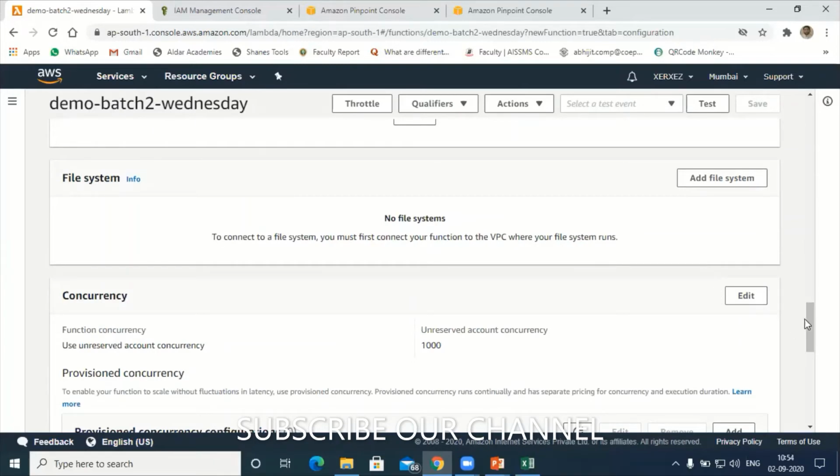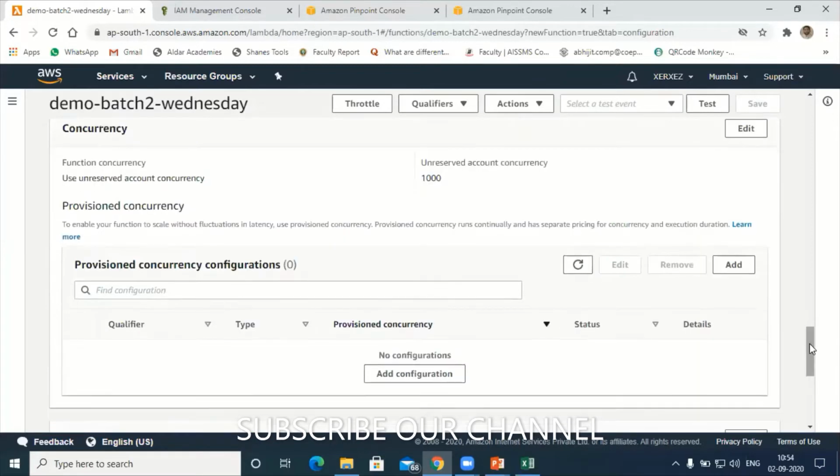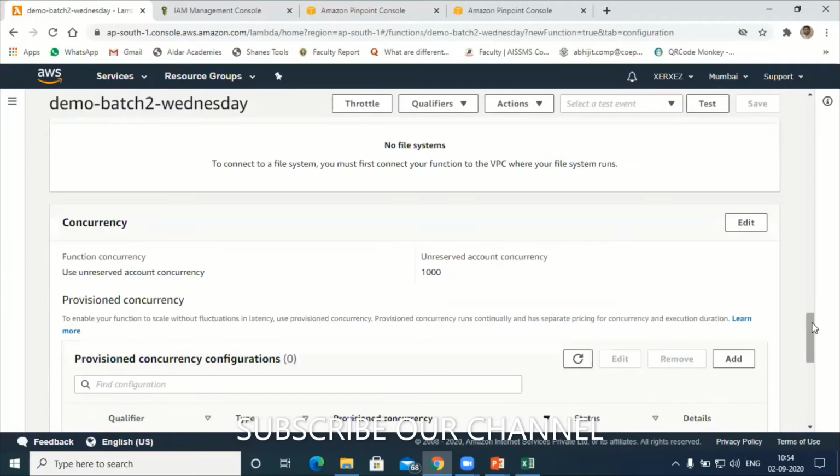Concurrency, as I told you, is one of the best platforms by Amazon for multi-threading and concurrency. Here, with unreserved concurrency, I can have 1000 account concurrency. That means this function has the capacity to handle around 1000 requests per second. But remember the disadvantage of the Lambda function: we can run it only for 5 minutes, not more than that.